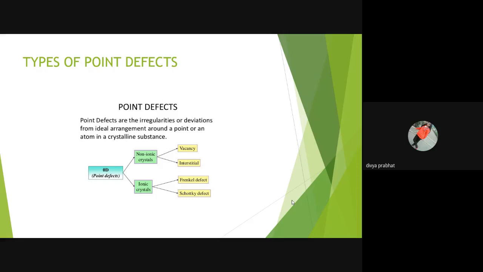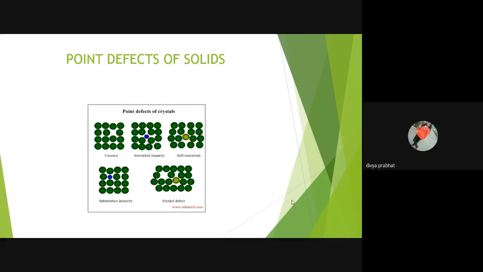This is the type of point defect. In the non-ionic crystals, mainly vacancy and interstitial defect is observed, and in the ionic crystals, Frenkel defect or Schottky defect is observed. These are some types of point defects. The first one is the vacancy defect. Second one is the interstitial impurity defect. Third one is self-interstitial defect. Then substitution impurity and Frenkel defect.